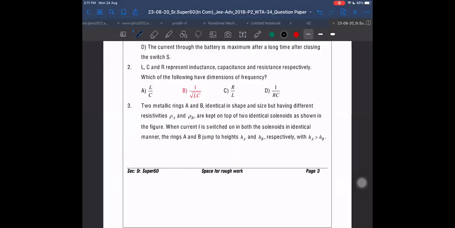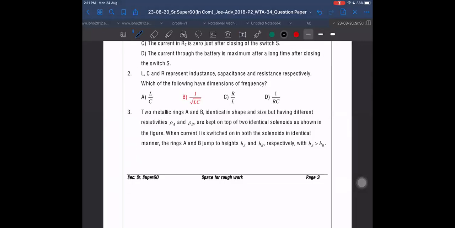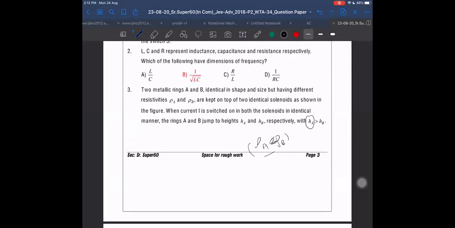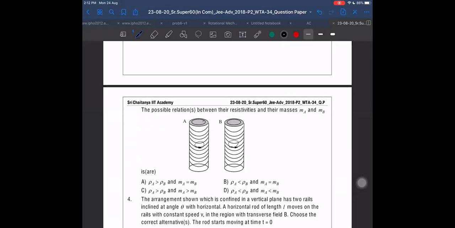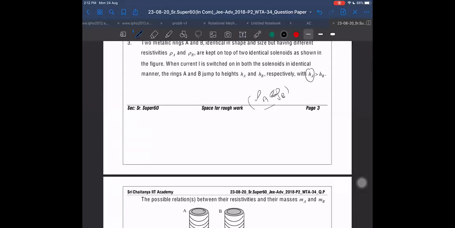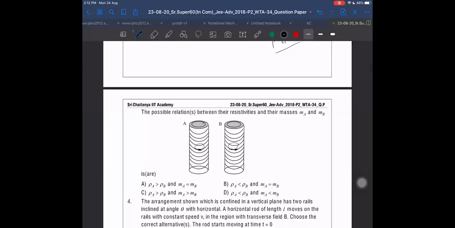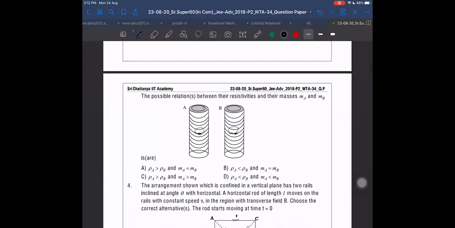So according to me, resistivity of A can be less than resistivity of B. Then the current induced will become more. If current induced is more, then it will rise up. Or mass of A may be less than mass of B, then also it may rise up. Any one of these things will be there, or both also may be there. Let me check now. Resistivity is less, masses are equal, possible. Resistivity is less, mass is less, possible. Not possible, not possible. B and D are possible.